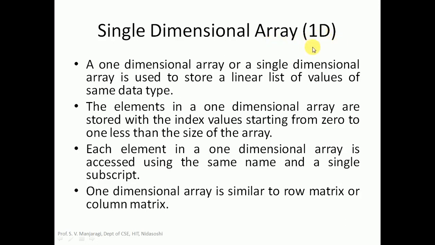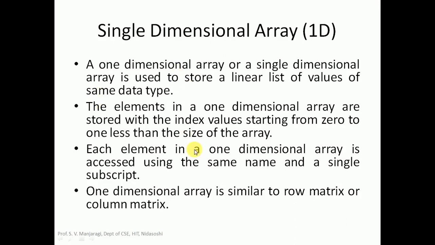We shall discuss what a single-dimensional array is now. A one-dimensional or single-dimensional array is used to store a linear list of values of the same data type. The values that we store in the array will be in a linear fashion. The elements are stored sequentially one after another within the array. Hence it is called a single-dimensional or one-dimensional array.